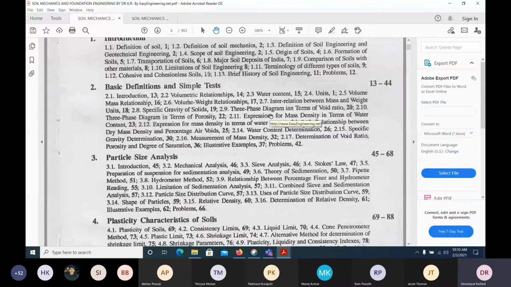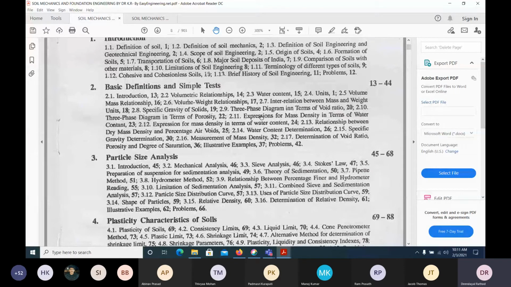Once we know bulk density, we can find the dry density, because of how it is related to the bulk density. Dry density is equal to bulk density divided by 1 plus water content. How can we find out the water content? Just put the soil in the oven. Once we know water content and bulk density, we can find the dry density. Once we have dry density, we can find the specific gravity, void ratio, and so on. Likewise, we can find all the parameters that are asked once we know a few parameters.